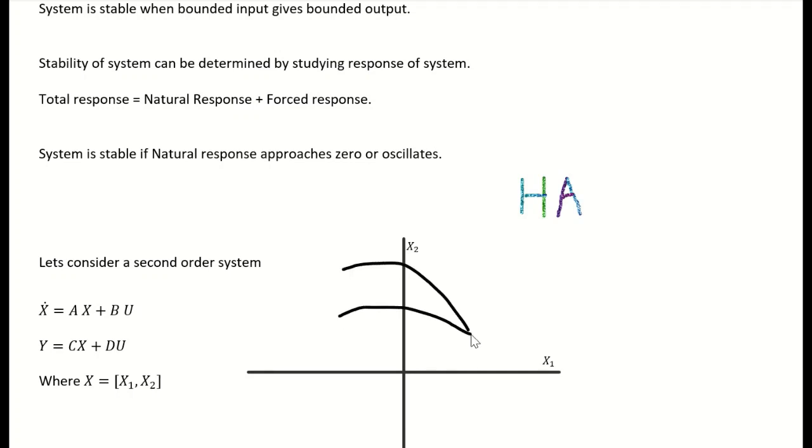In this way, we will have to check for all initial conditions, which is a very rigorous method. So in the next lecture, we will study how to find the stability of the system using eigenvalues, which is a very easy way of finding stability of the system.